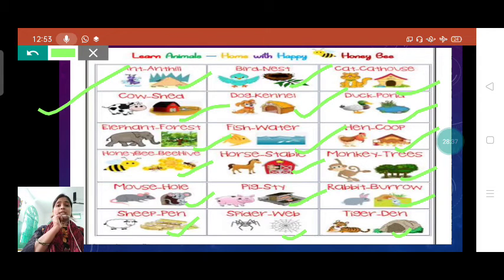These are some homes of different animals. Some are natural homes, some are man-made homes.